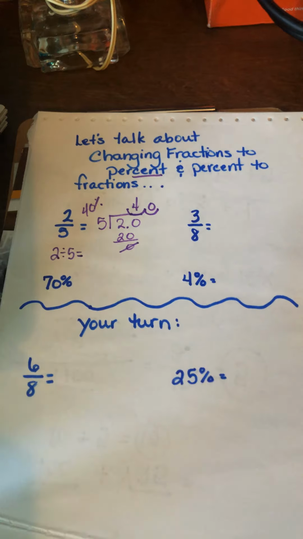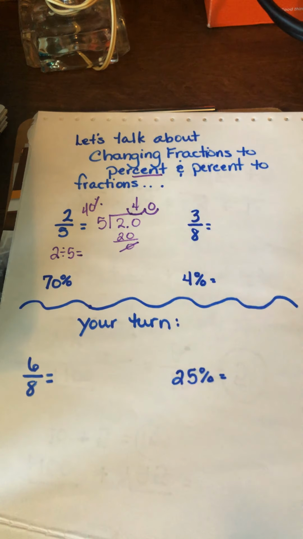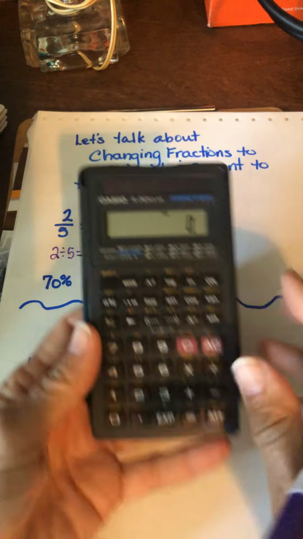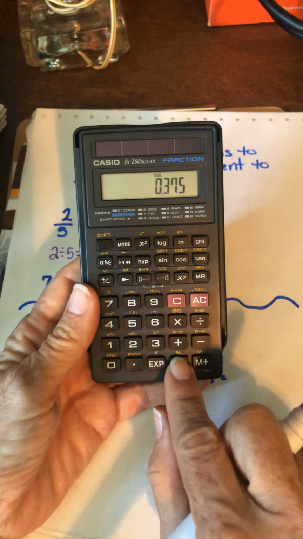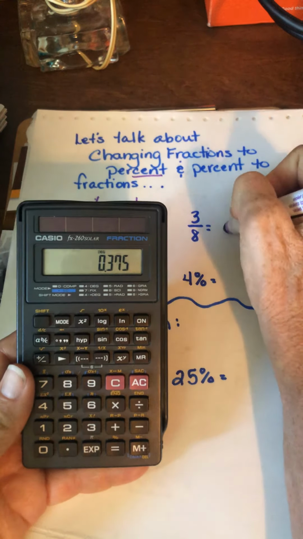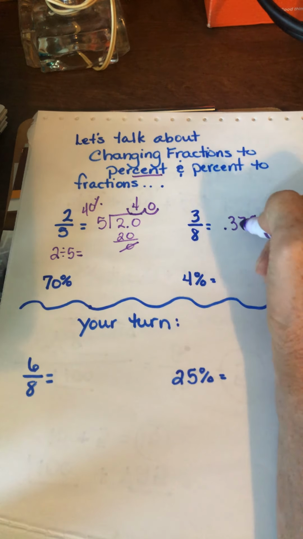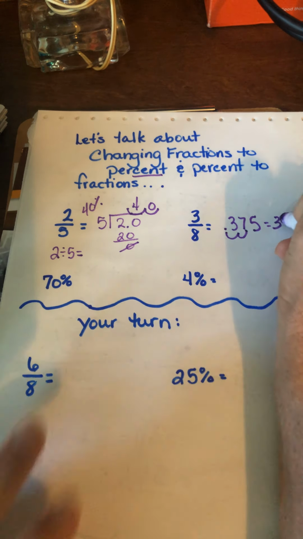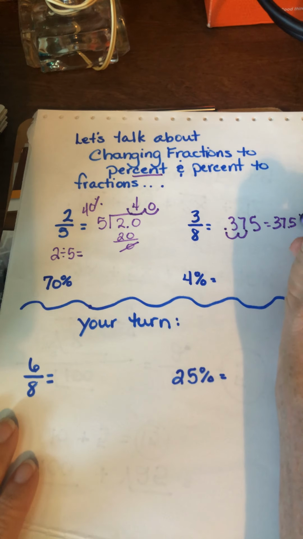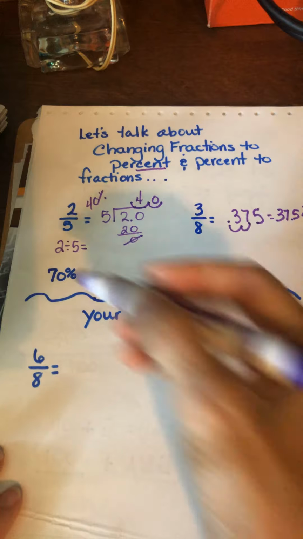If you were to write 5 divided by 2, you'd get a totally different answer, so it's very key how you put it in. Let's do this one on the calculator. So I'm going to say 3 divided by 8 equals 0.375. Now I'm going to move my decimal 2 places, and I'm going to get 37.5%. That's my answer.